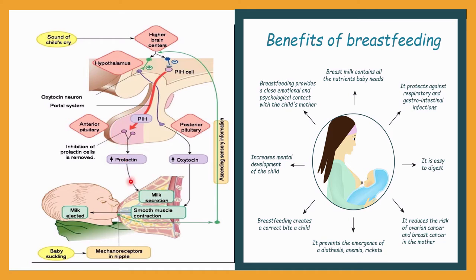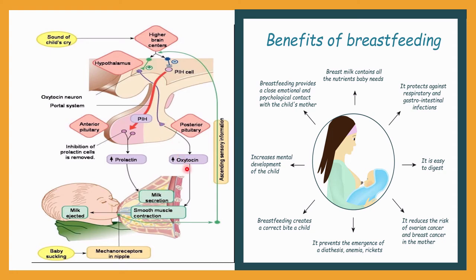Under the effect of prolactin, it will work on the mammary gland of the mother and start milk secretion. In such a way, this milk will be sucked by the baby. Milk will be ejected and sucked by the baby. Along with this, what happens? The hypothalamus will induce the posterior pituitary gland, and it will secrete the releasing hormone, and as a result this oxytocin will be released.